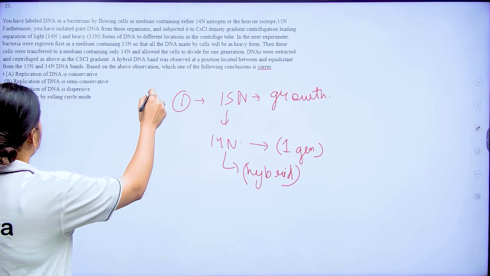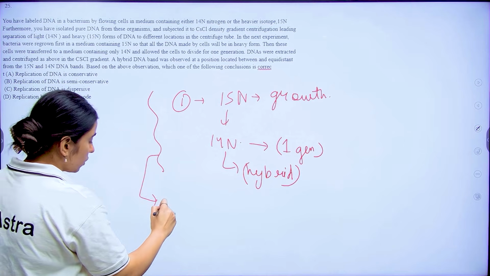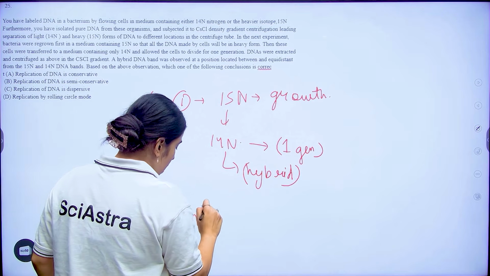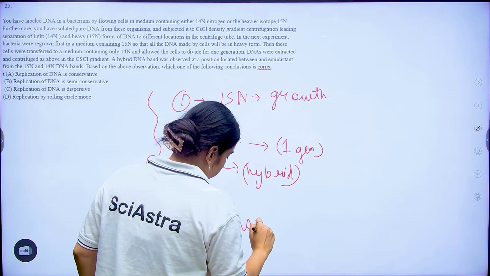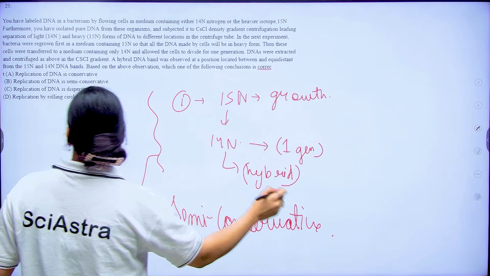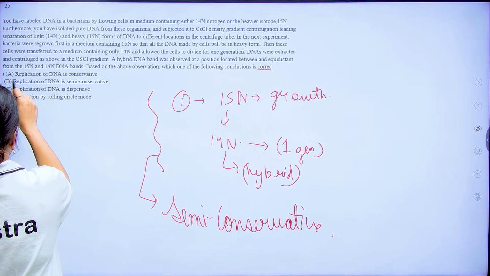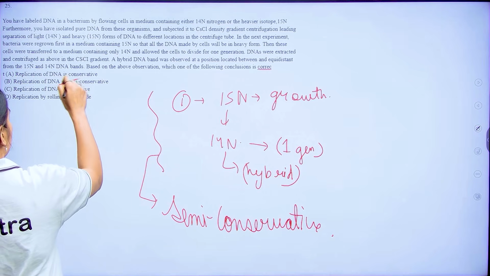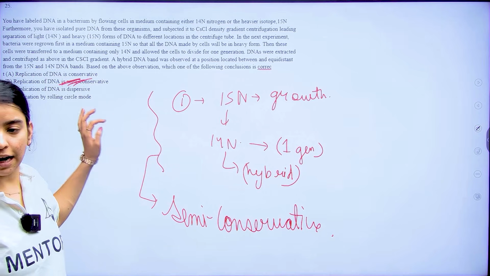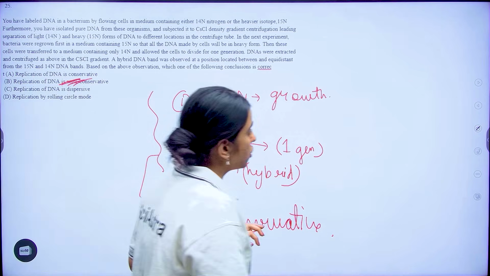So option number B is going to be correct, that DNA is semi-conservative in nature.